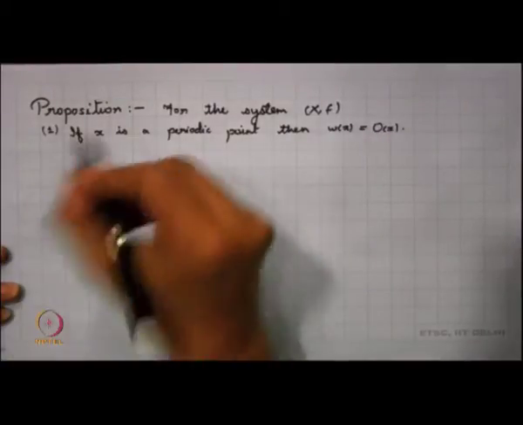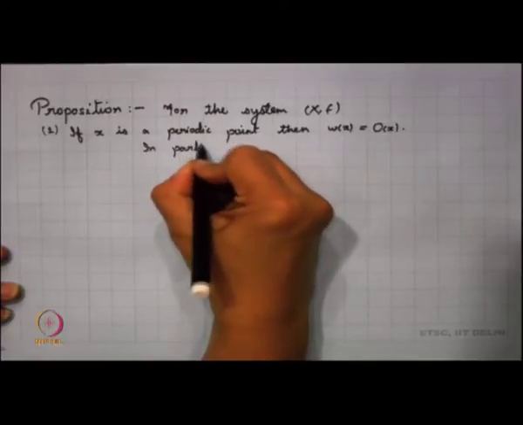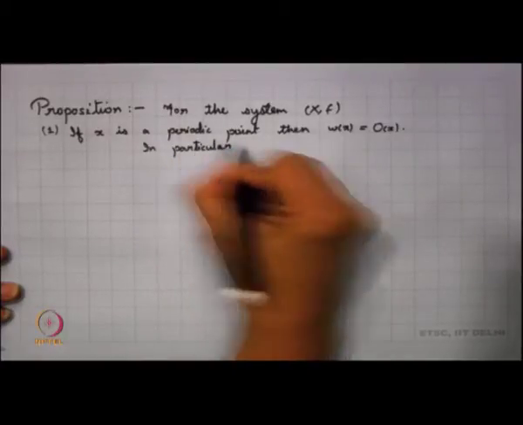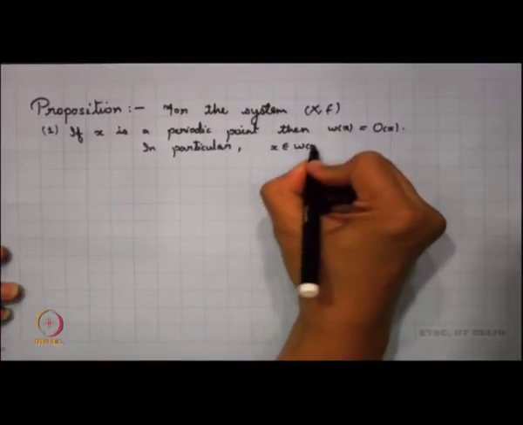In fact, I want to add something more. In particular, what we have is that x belongs to omega x.